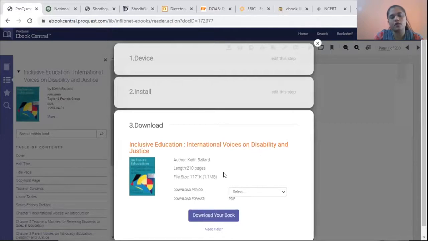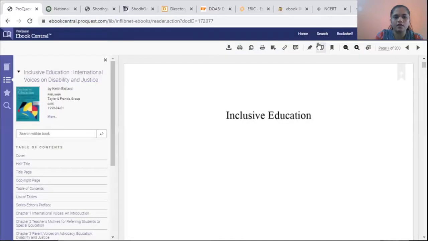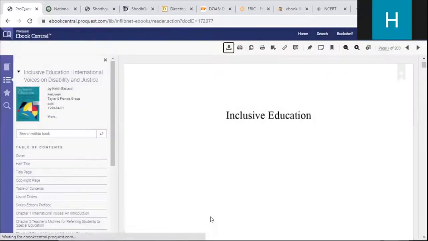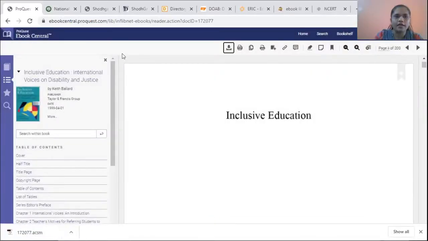Books are accessible for reading from Adobe Digital Editions. I have already downloaded it, therefore it is not asking for it. From here you can download the book. You can select the period for accessing this downloaded book. You can download the book, okay.